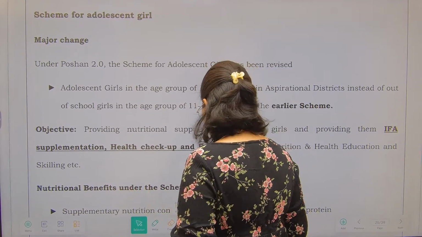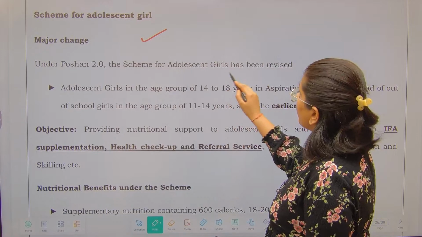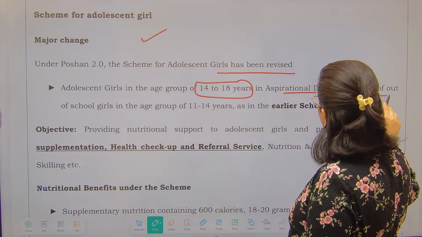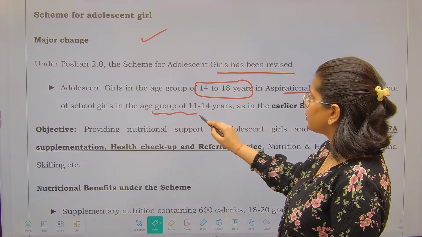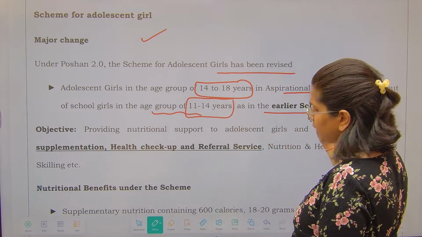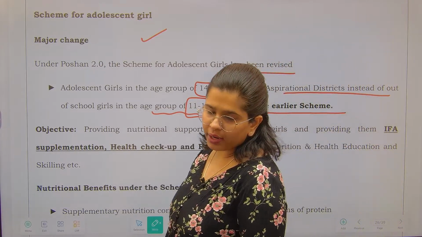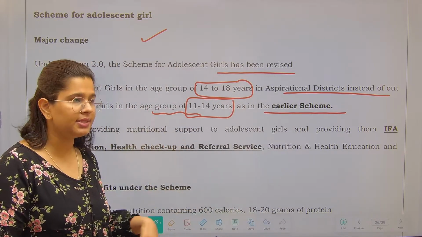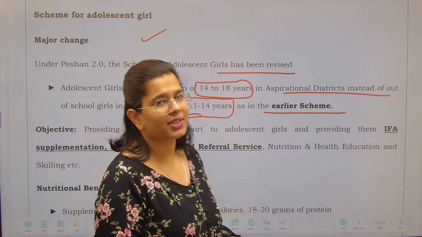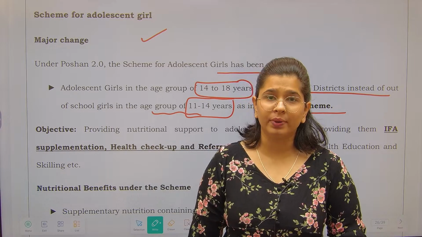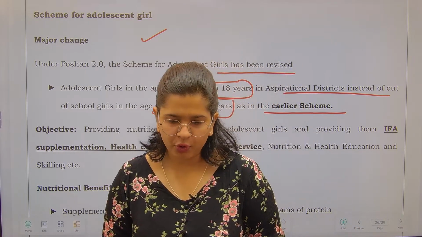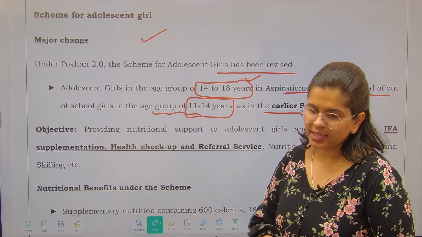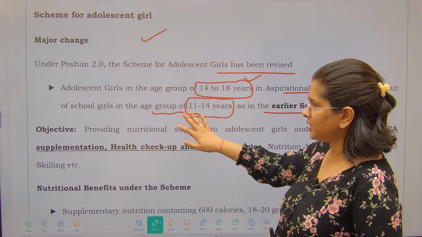So under Poshan 2.0, the scheme for adolescent girls has been revised. It now covers the age group of 14 to 18 years in aspirational districts, instead of school girls in the age group of 11 to 14 years as in the earlier scheme. The earlier scheme said we are going to include girls in the age group of 11 to 14 years, but it has been revised. Why? Because in aspirational districts, you already know that the development indicators are very low. That's why they wanted to support the girls in the age group of 14 to 18 years in the aspirational districts. That is the change over here.